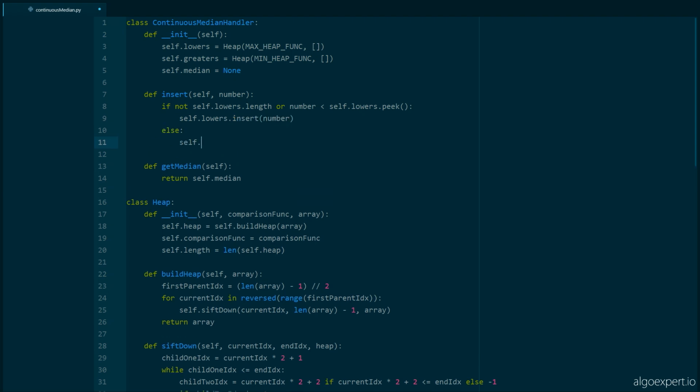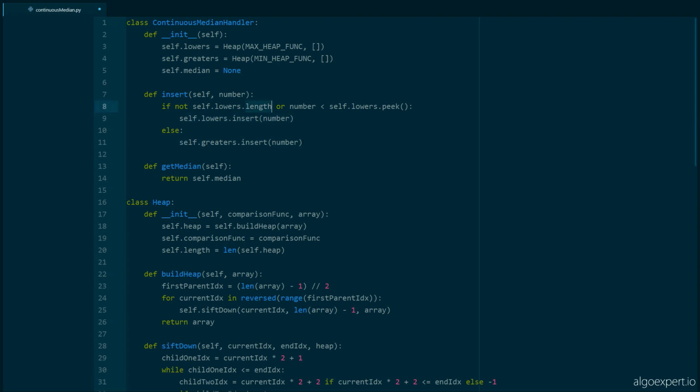Otherwise, we do self.greaters.insert(number). So if the lower half is empty, or our number is smaller than the maximum value in the lower half, we insert it in the lower half. Otherwise, we insert it in the greater half.